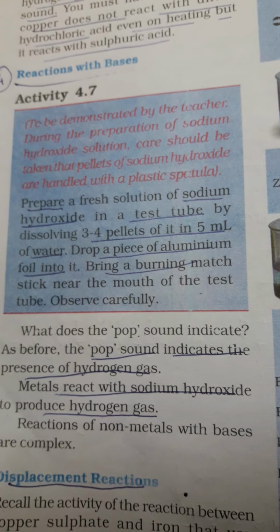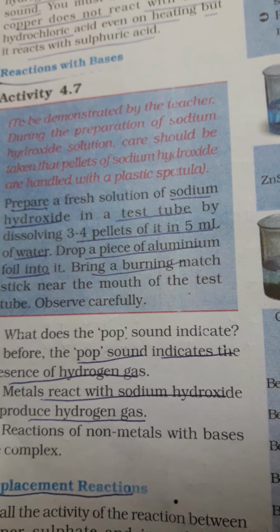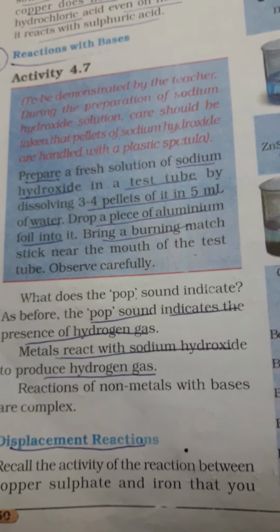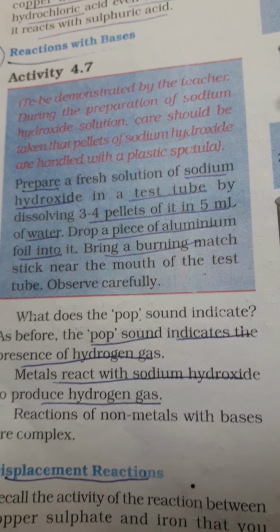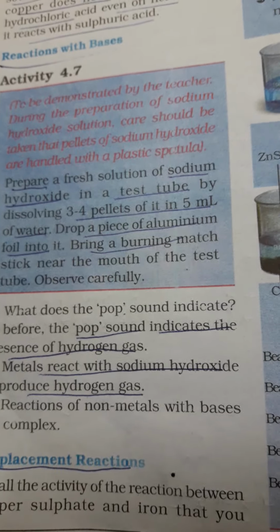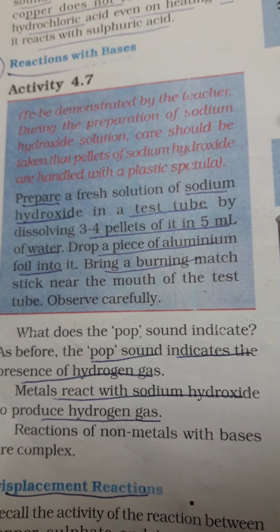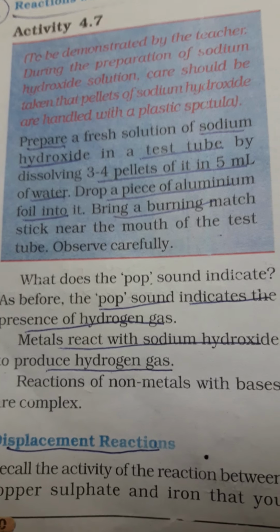Activity 4.7. Let us prepare a fresh solution of sodium hydroxide in a test tube by dissolving 3 to 4 pellets in 5 ml of water. So we have prepared a solution of sodium hydroxide, and then we drop a piece of aluminum foil into it and then bring a burning match. What happens?